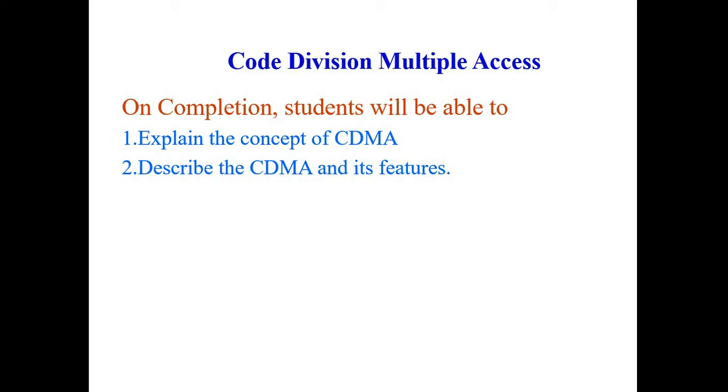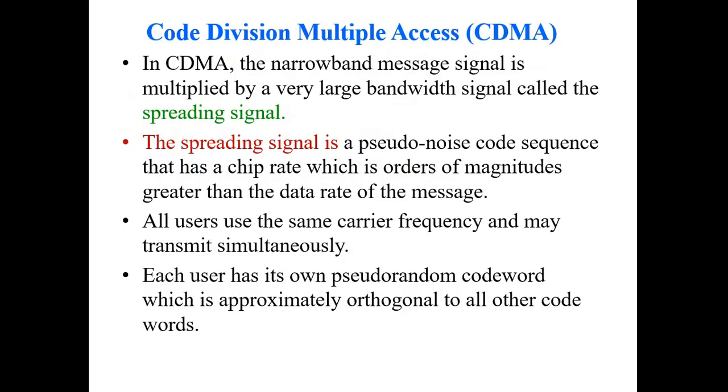Here we will see the main features and the concept of CDMA and how it differs from other methods such as frequency division multiple access and time division multiple access. Before moving to code division multiple access, a few points about FDMA. FDMA is a multiple access scheme based on frequency.